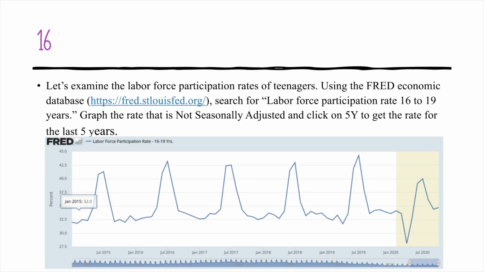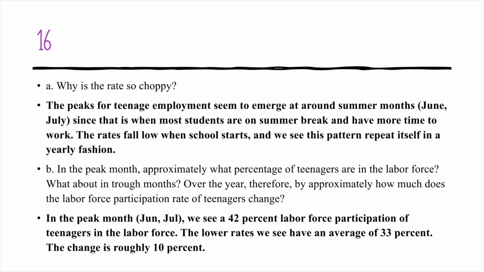For question 16, we're looking at teenagers' labor force participation rates for the last 5 years. And what is interesting is that since we get this graph, we see that there is this choppy pattern emerge. And so for part A, we want to examine why that pattern exists. We said that the peaks for teenage employment seem to emerge at around summer months, so June and July, since that is when most students are on summer break and have more time to work and stay in the labor force. The rates fall low when school starts, and we see this pattern repeat itself in a yearly fashion.